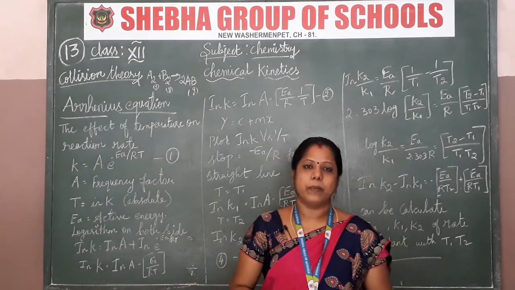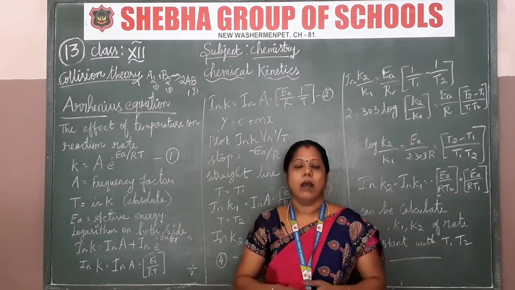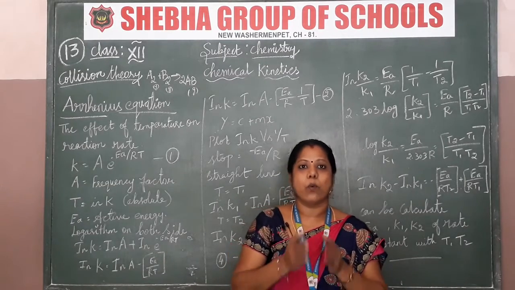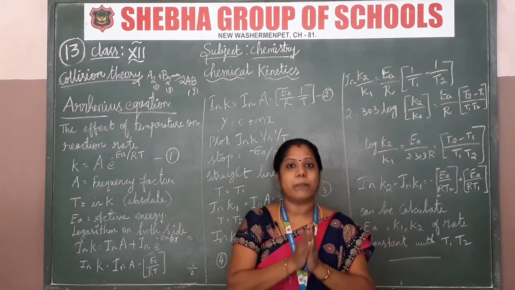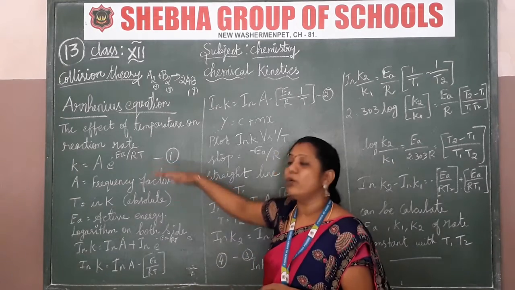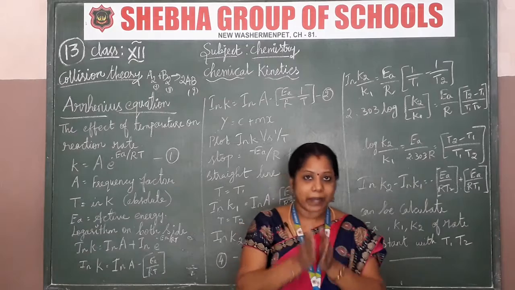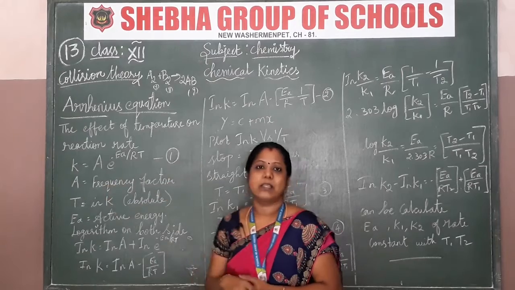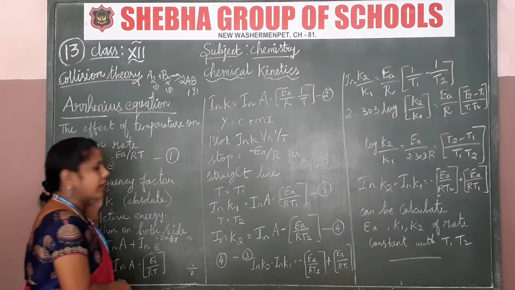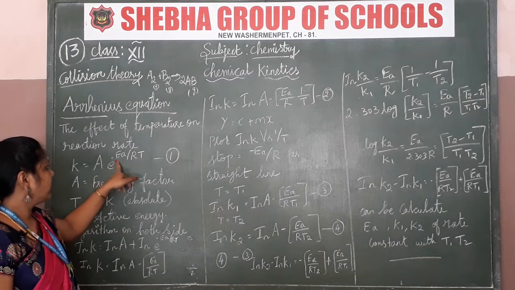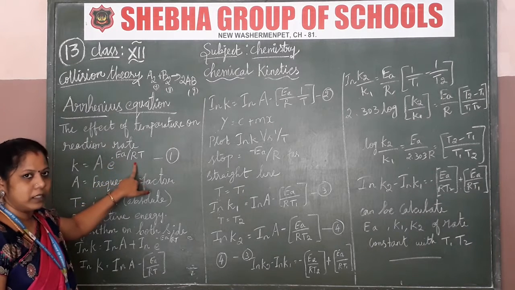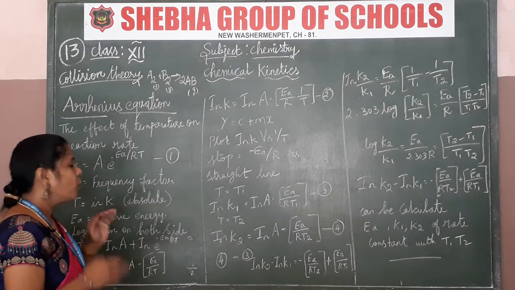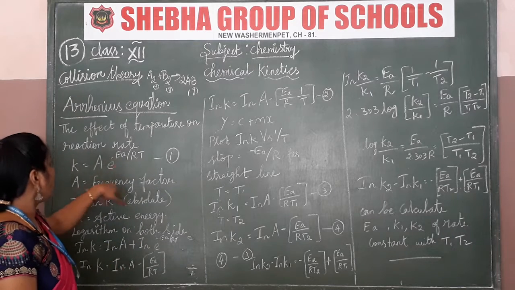The next concept is the Arrhenius equation. The Arrhenius equation totally depends on pressure and temperature. சரியா, ஒரு reaction நடக்குது அப்படின்னா, a particular pressure and reaction need these equations to get the products. So I am going to explain the Arrhenius equation. The formula is k is equal to A e to the power minus Ea by RT, that is the F value. Okay, we have to add the frequency factor.